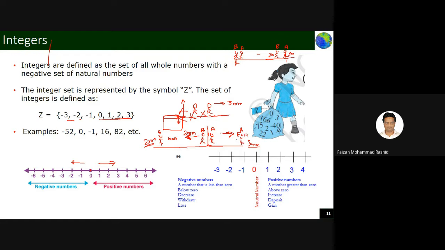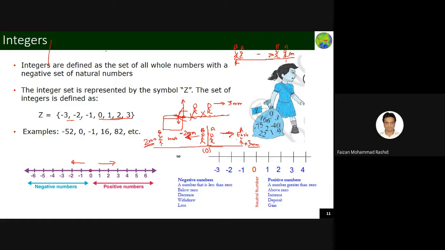If you assign that this guy is moving in the positive direction, then you have to tell that this guy has traveled minus 2 meters, because the point from where you have started we call the origin. And on this side of the origin all the movement will be called negative movement, and here all the movement will be called positive movement.